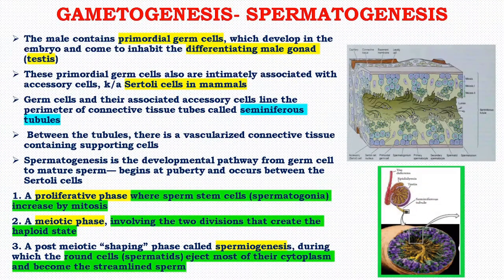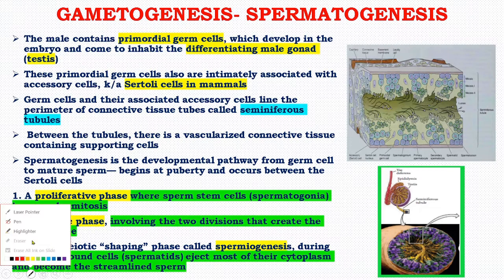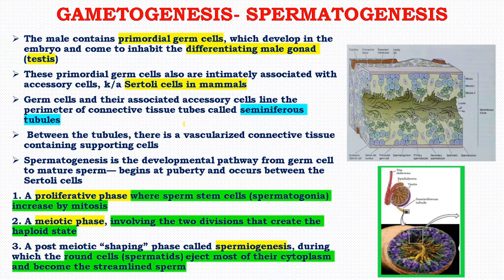So, this is a very important and characteristic process of formation of sperm. Actually, the male individual contains primordial germ cells which develop in the embryo, and these cells come to inhabit the differentiating male gonad.